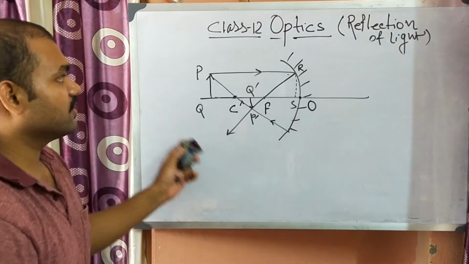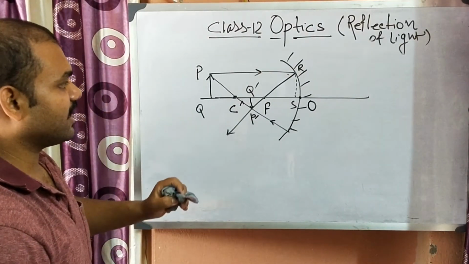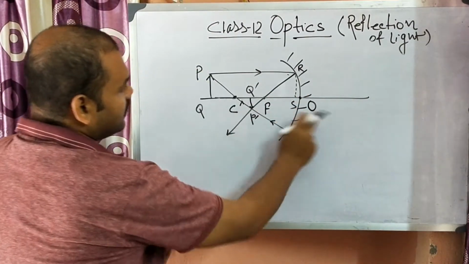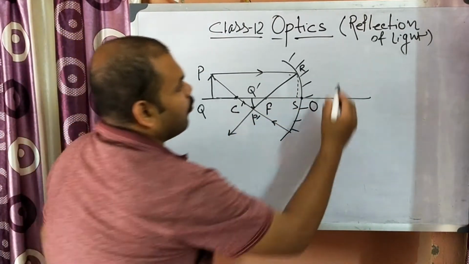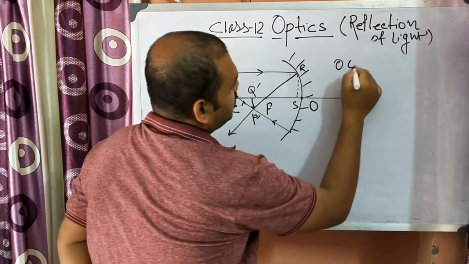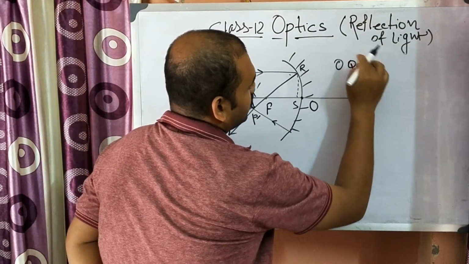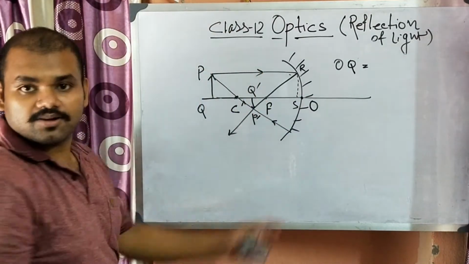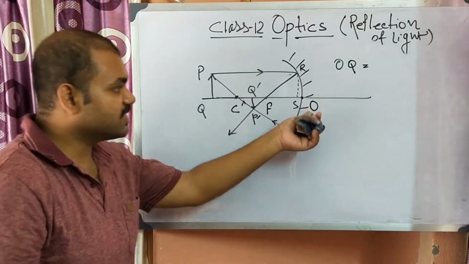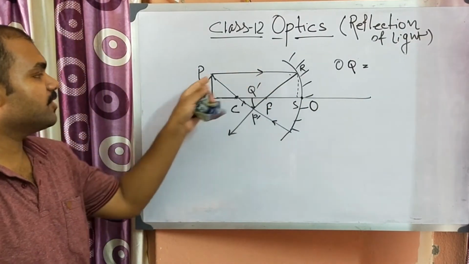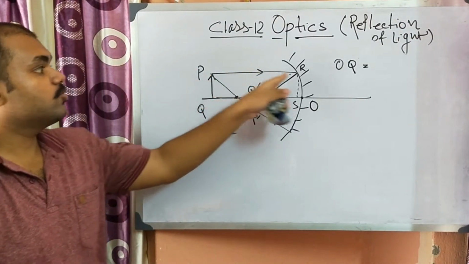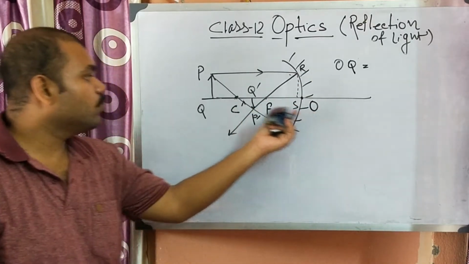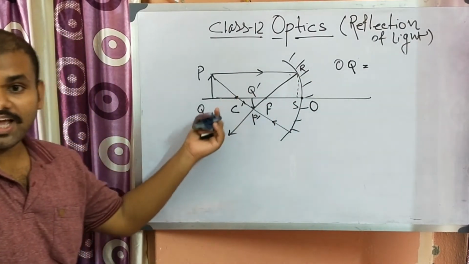Now let us consider the sign convention. OQ is the object distance. This object distance is measured opposite to the direction of the light, because light is going from P towards the mirror, and we are measuring from the pole in the opposite direction of the light.